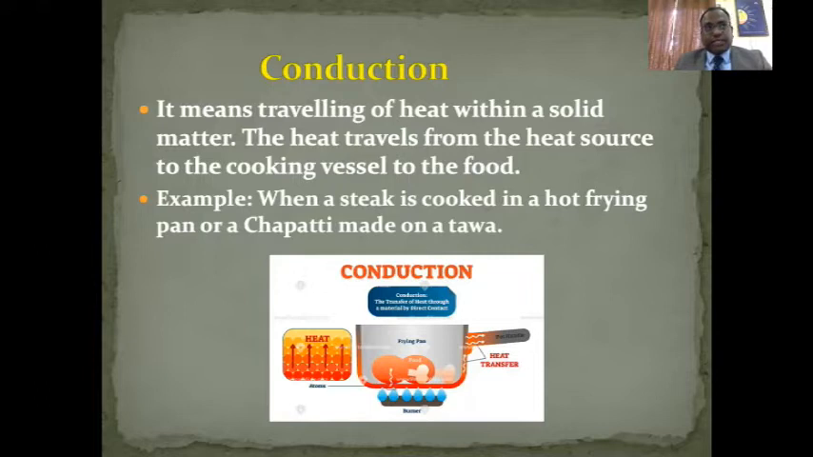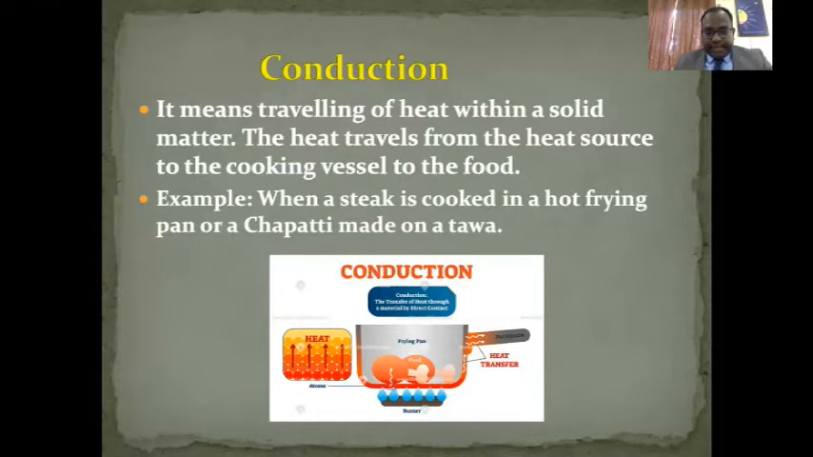So conduction is a heat transfer where the food comes in direct contact with the utensil, the pan which is on the gas stove. That is known as conduction. The simplest example of it is making chapati on a tawa.